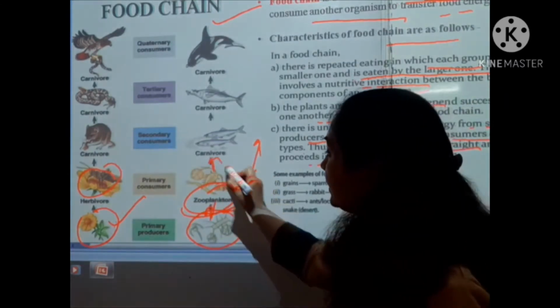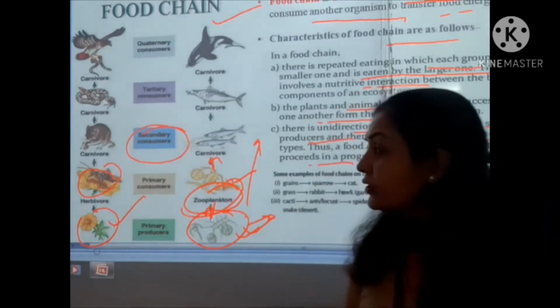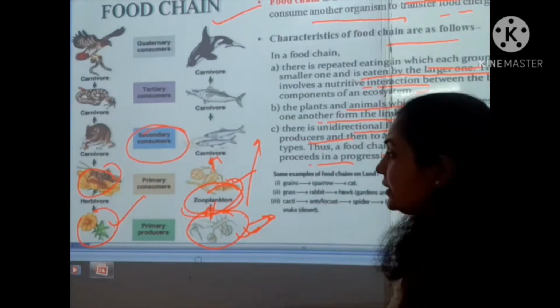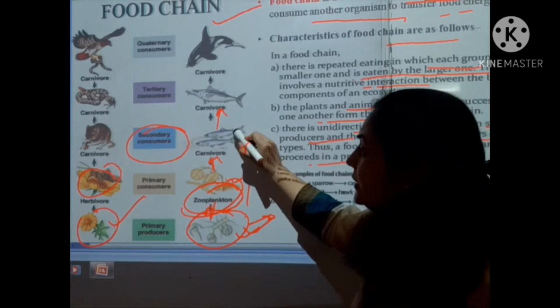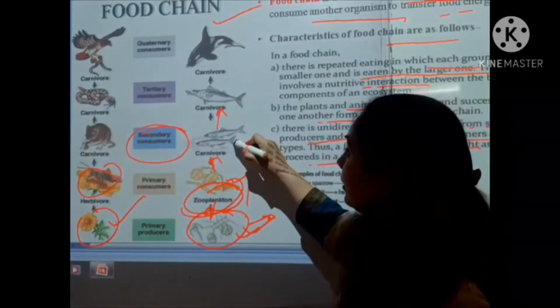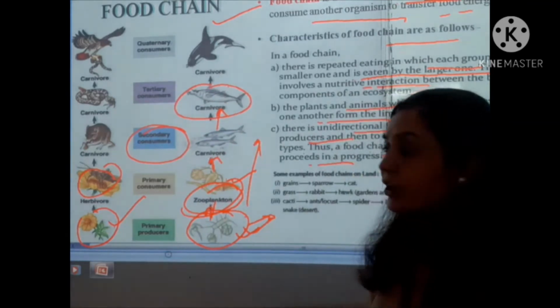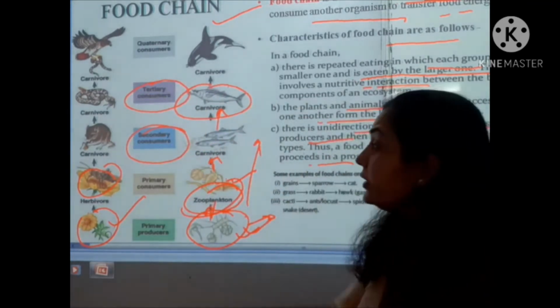Afterwards, these primary consumers are eaten by the secondary consumers, or the primary carnivores, and afterwards these secondary consumers are consumed by the large carnivores, or the tertiary consumers.